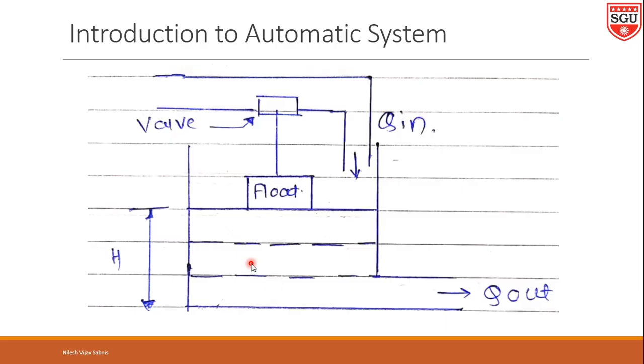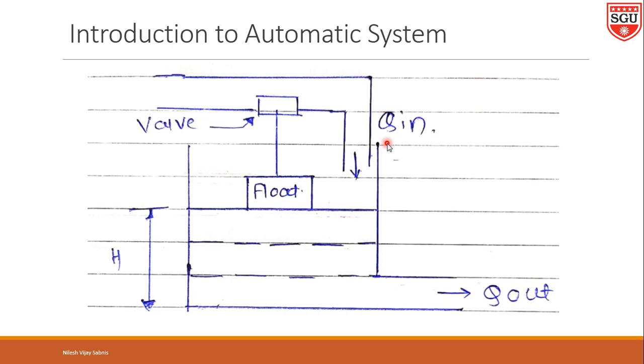Due to that this valve will also come down as it is connected to the float. As this float comes down, this valve also comes down, and due to that the amount of water coming inside the tank, that is Q in, will also increase.